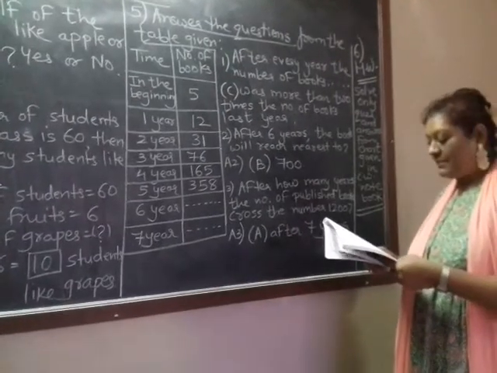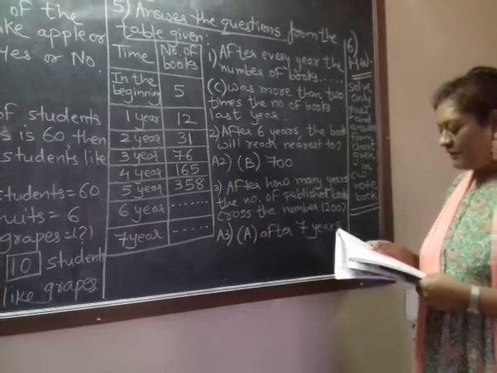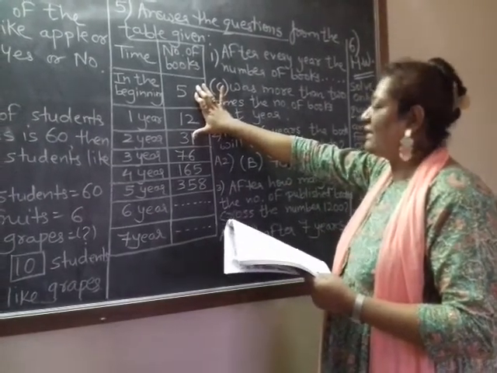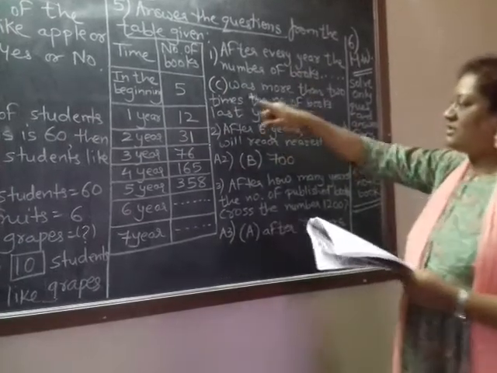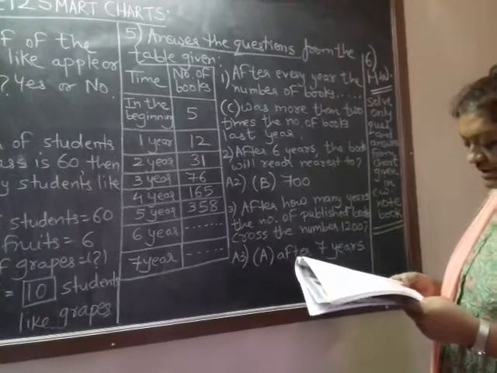Details of books published by a publisher is given in the following table. Answer the following questions on its basis. This is a table given in your book on page 78 itself. We have to answer the questions in the table. Here MCQ types are given, options are given.